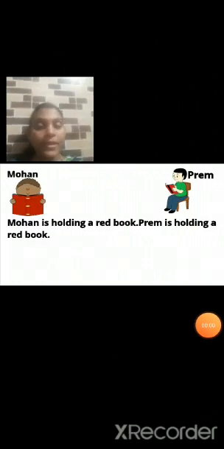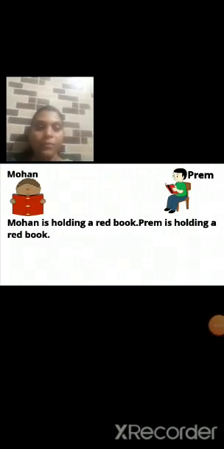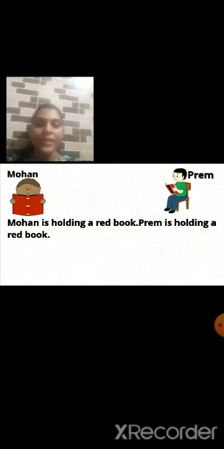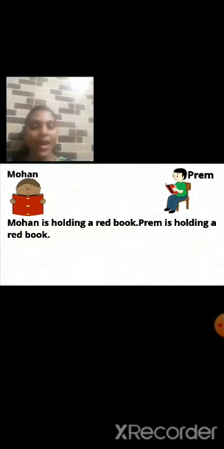Now we'll see. Mohan is holding a red book. Prem is holding a red book. Now in these two sentences, both the boys have the same color book. Now we have to join these sentences. How will we join them? Yes, by using the conjunction "and".